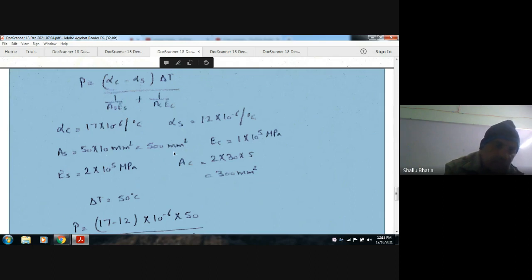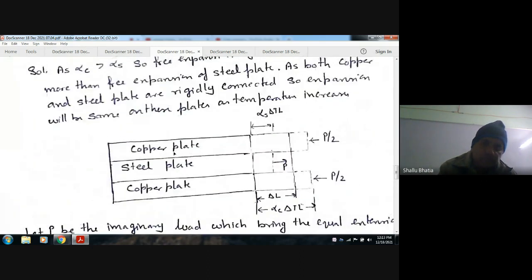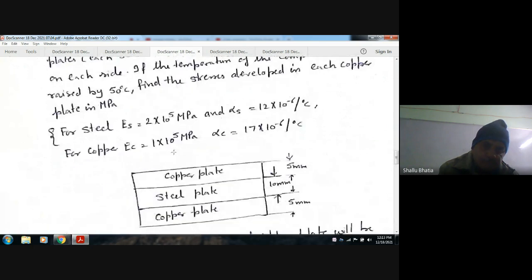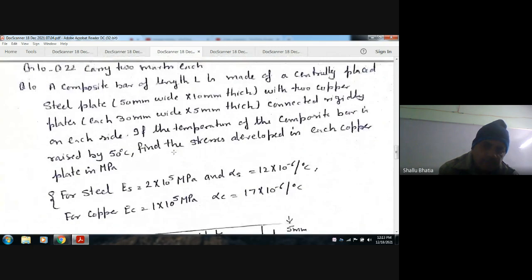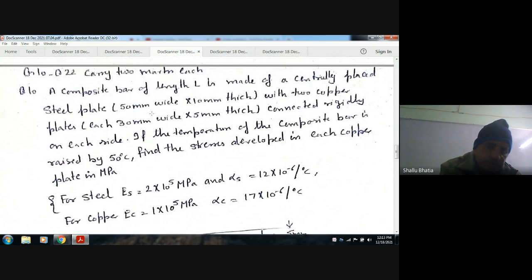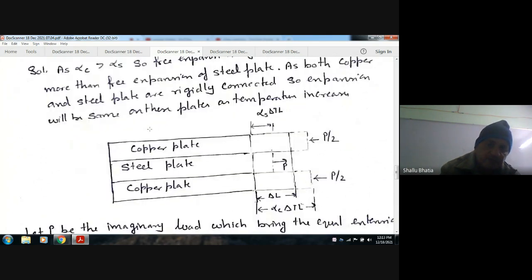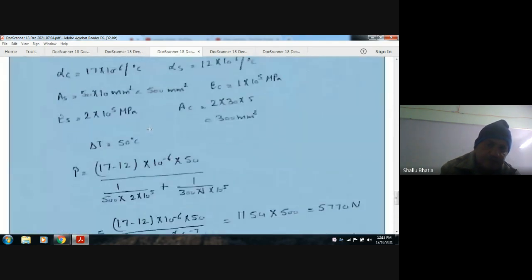Putting the given values: alpha C is given, alpha S is given, and the areas are given. The area of the steel plate is 50 into 10, and for each copper plate it is 30 into 5, so A C is 30 into 5 into 2 because there are two plates. Putting E S and E C in that equation, we get P.